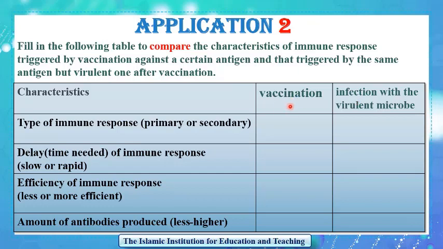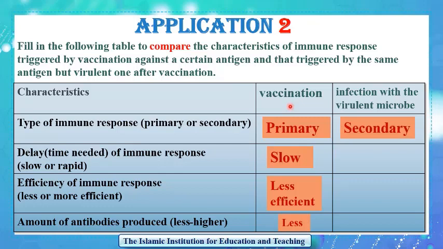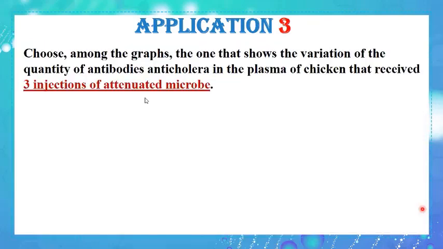The immune response that occurs due to vaccination is primary, slow, less efficient with less amount of antibodies, and the immune response that takes place in this vaccinated individual after infection with the virulent microbe will become secondary immune response, which is rapid, more efficient, with more amount of antibodies.